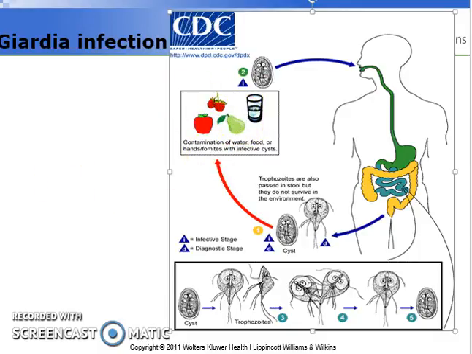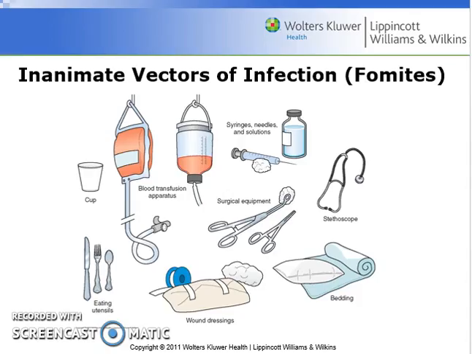Now the next inanimate object that we can look at as an example for infectious transmission is going to be that of fomites, and we just have on this image a lot of different instruments that can serve as fomites. So eating utensils, surgical equipment, as I said earlier, needles and syringes are big things, stethoscopes, bedding, wound dressings, cups, blood transfusion equipment.